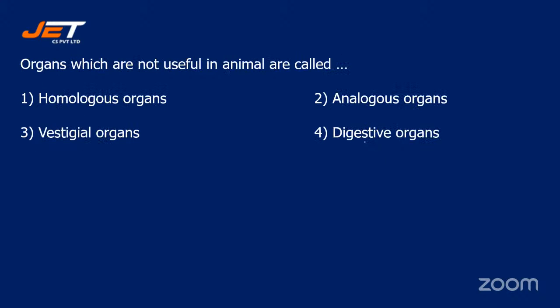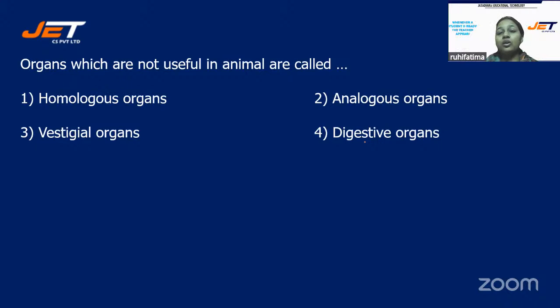Next question. Organs which are not useful in animal are called dash. Your options are number one, homologous organs. Option number two, analogous organs. Option number three, vestigial organs. Or option number four, digestive organs? Organs which are not useful in animal are called homologous organs, analogous organs, vestigial organs, or digestive organs. Which one is the right answer, students?